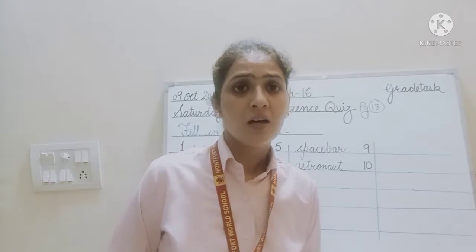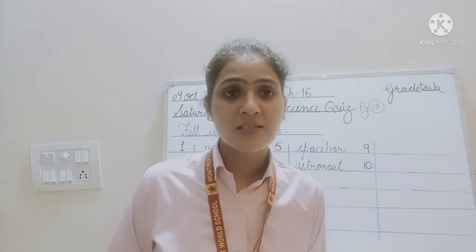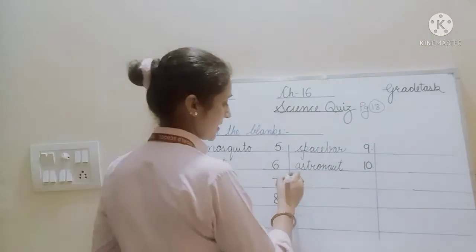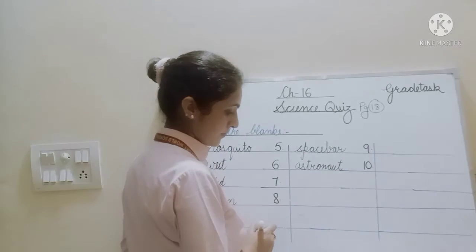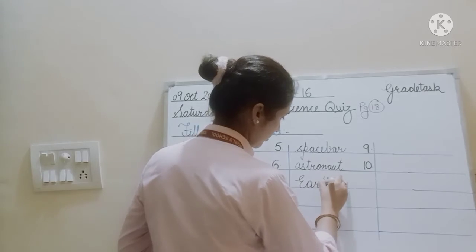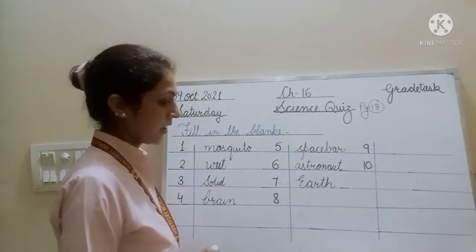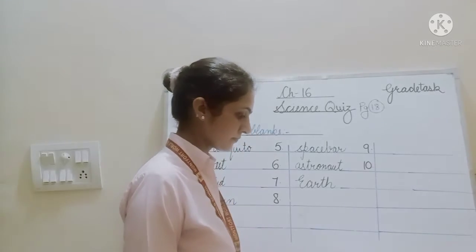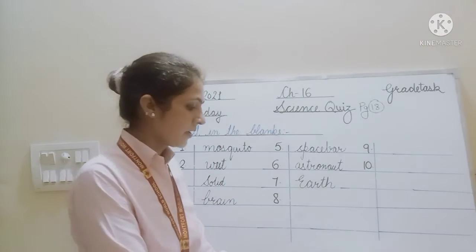Next is: the dash is the third planet from the sun. That is Earth. E will be capital because Earth is the name of a planet. The Earth is the third planet from the sun. Clear?